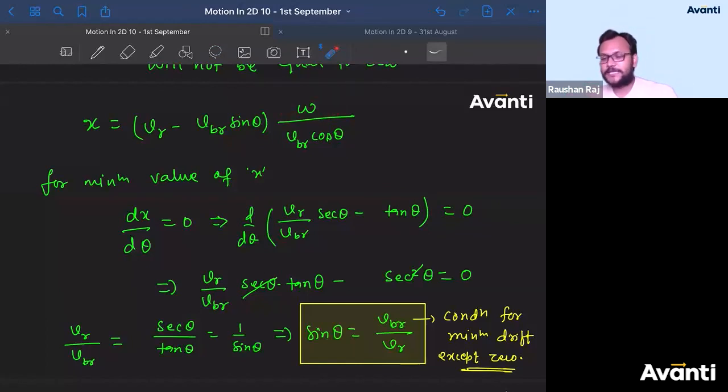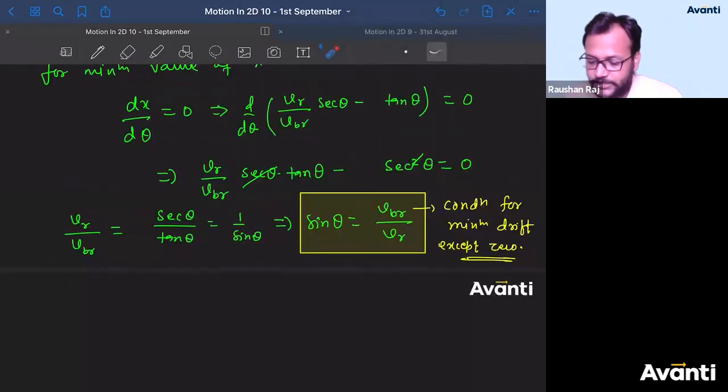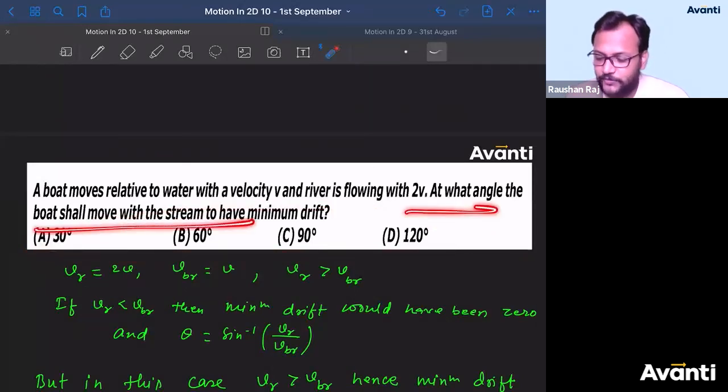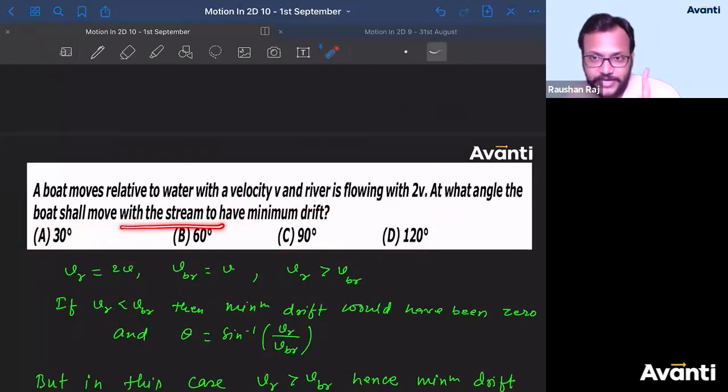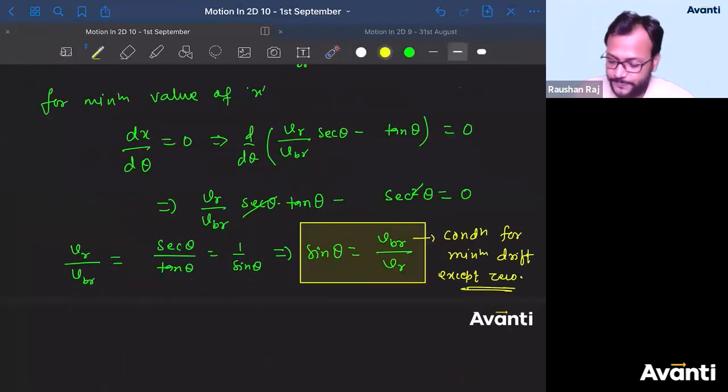अब बताओ, what is the answer for this question? At what angle the boat shall move with the stream? ध्यान से देखना, आंसर बताना अच्छे से. At what angle the boat shall move with the stream? Here what is theta? The angle with the normal.